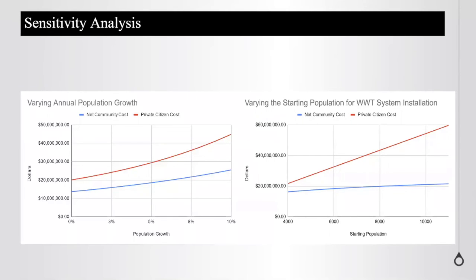We also wanted to do some sensitivity analysis with this, so we varied a couple of things, including the annual population growth and the starting population. So essentially, that's the late and early adoption. When we vary annual population growth, we see that costs balloon, and particularly from the perspective of the private citizen. The same happens with the starting population, so early or late adoption. So what we see is that private citizen costs are super sensitive to variable changes, while community costs are not so sensitive, meaning that private people may be justified in some of their reticence to join systems like this.